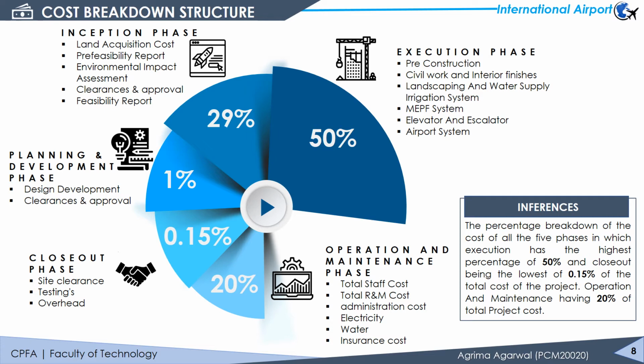In the operation and maintenance phase, the maintenance of building cost and staff cost is calculated, and from all the phases the total cost comes out to be 1,221 crores. From the calculation of all the phases in the cost breakdown, it is found that the execution phase has 50% of the role in the total cost of the terminal building.